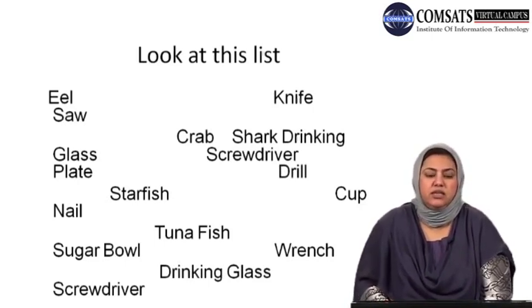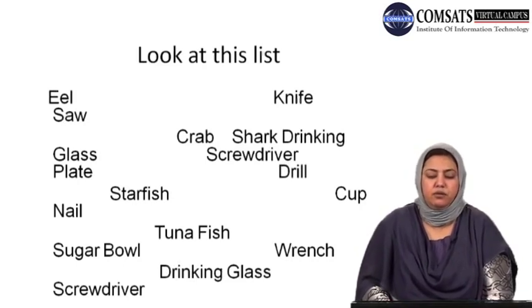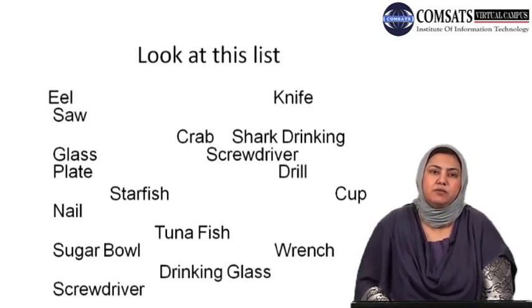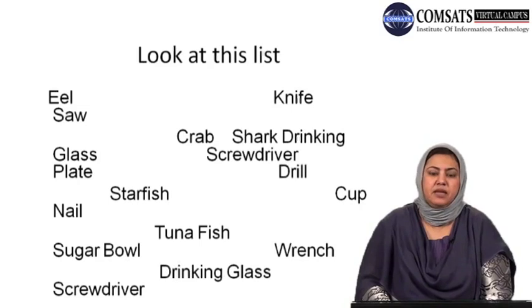What you see on the screen is a list of different items that are scattered on the page and that do not have any specific organization, sequence, numbering, use of bullets, alphabetical order, or anything that would give you a clue or a cue how to remember them. Look at the list for a few seconds.